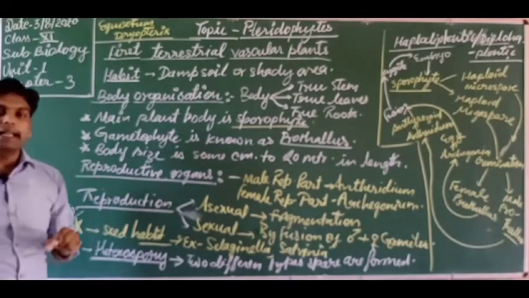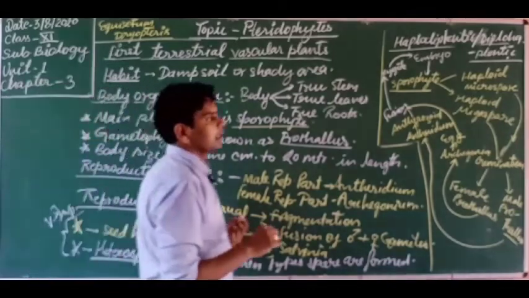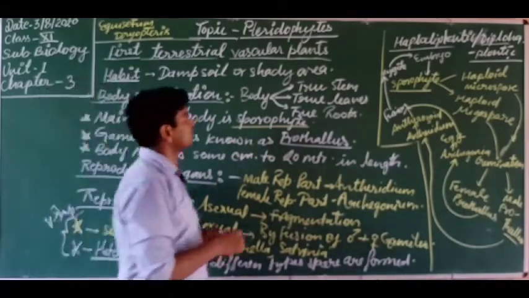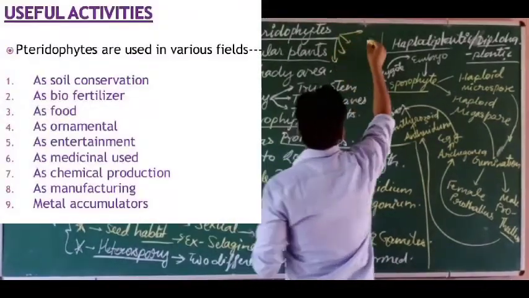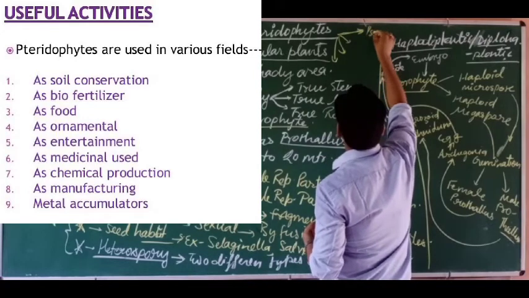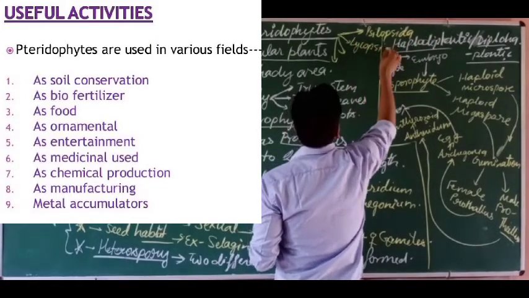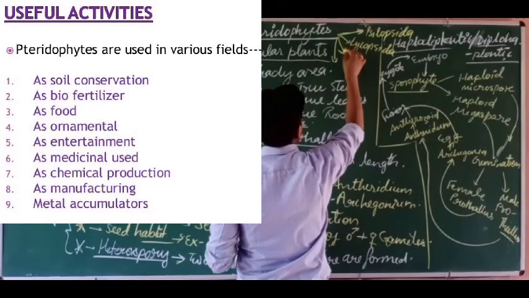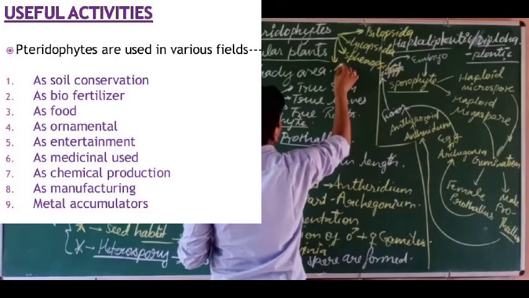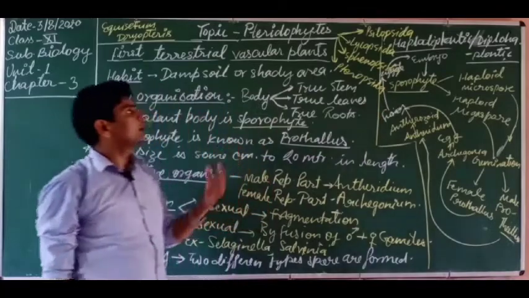Dear students, at that time I told you that there are 4 categories of pteridophytes: Psilopsida, Lycopsida, Sphenopsida and Pteropsida. We discussed these earlier in the classification video.